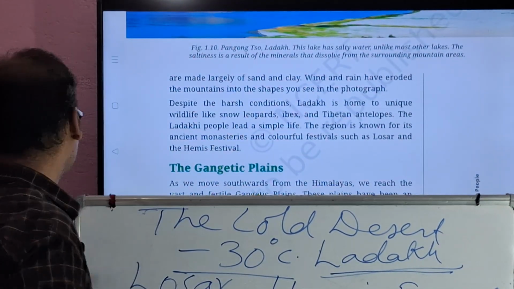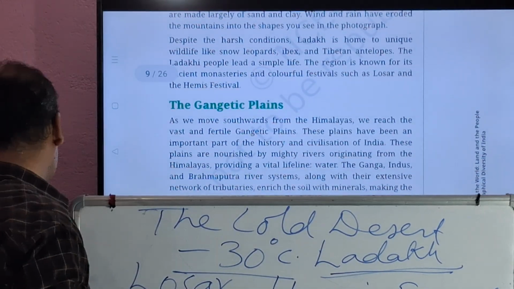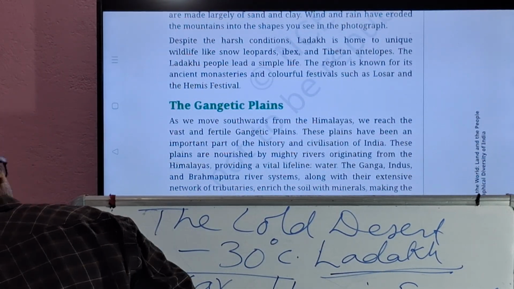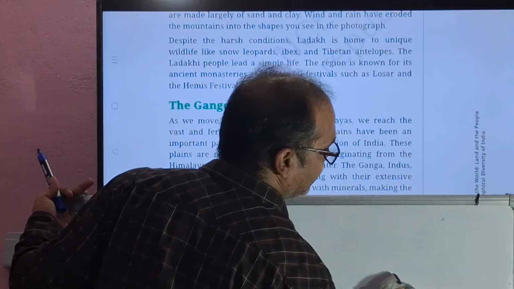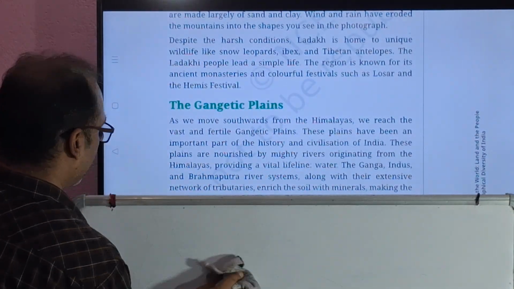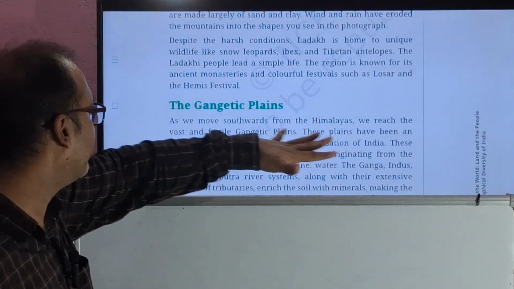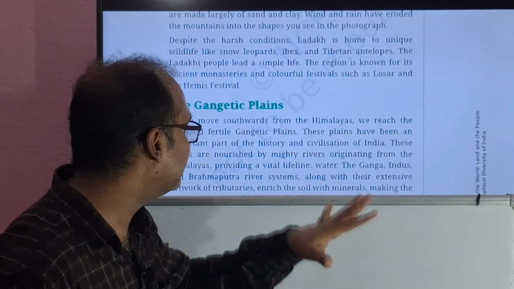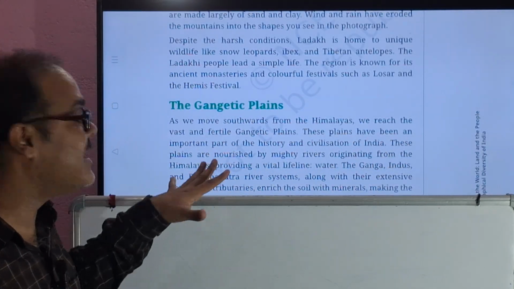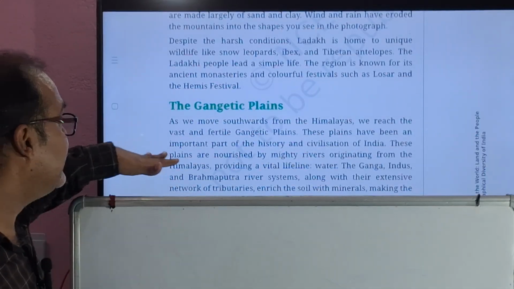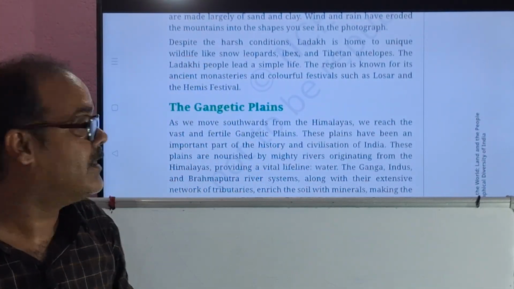Now let's move to the next one, the Gangetic Plains, the fertile area, right? The Gangetic Plains, this is the most fertile area. As we move southwards from the Himalayas, we reach the vast and fertile Gangetic Plains. These plains have been an important part of the history and civilization of India. Now, what makes this area fertile?